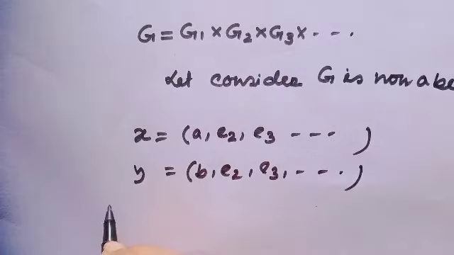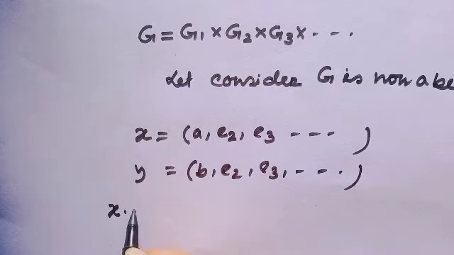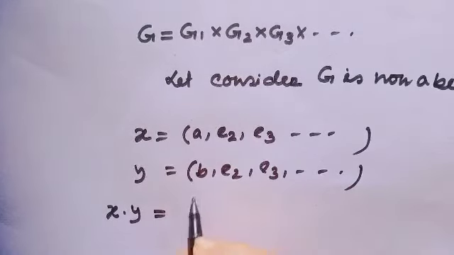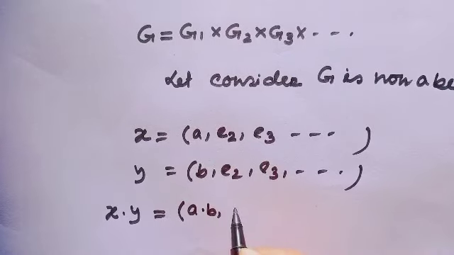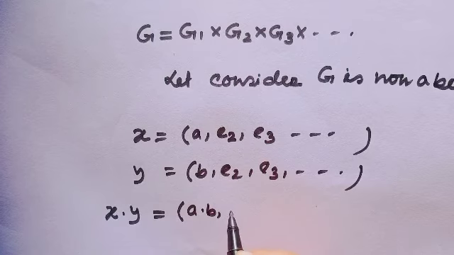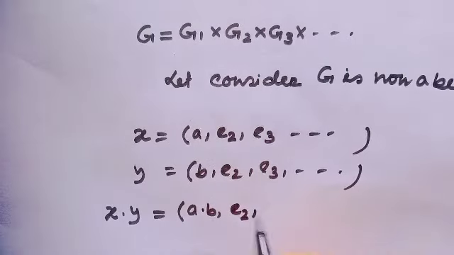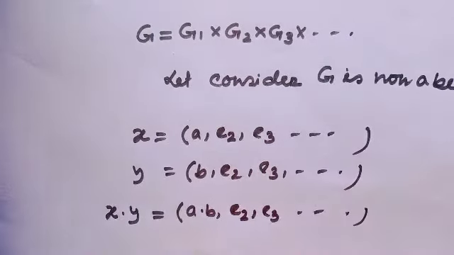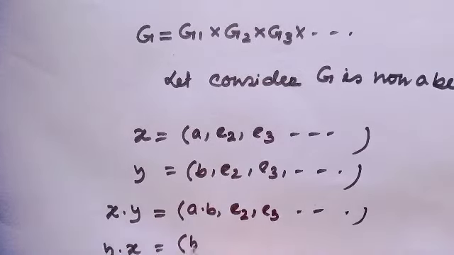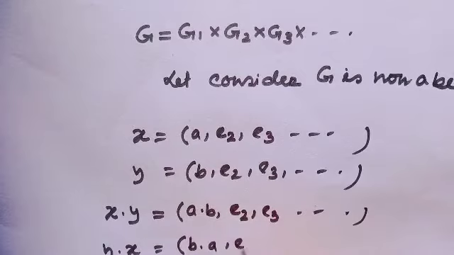Then what will be x times y? This is equal to (a·b, e2, e3). Okay, and y times x will be (b·a, e2, e3, en, and so on).